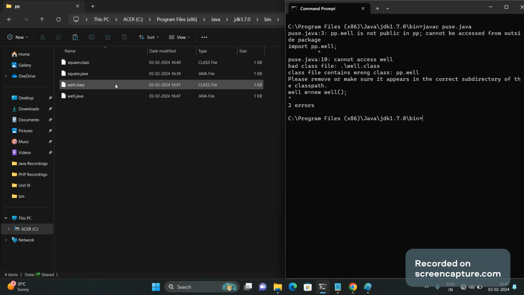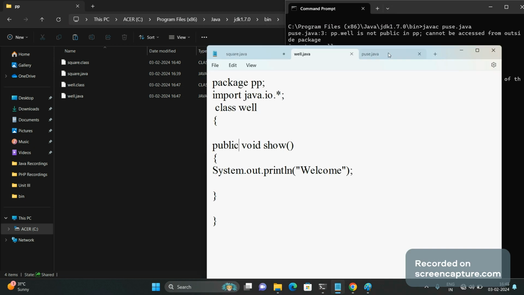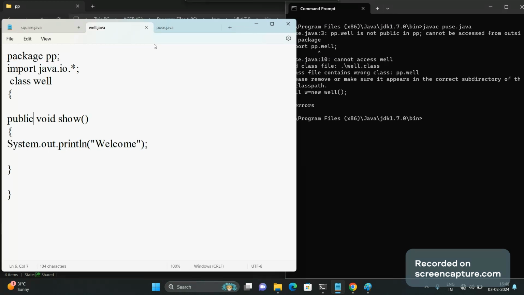Now see what it is showing. It is showing that we have imported the Well package but cannot access the Well class. Why? Because we have declared the Well class without the public access specifier. So it is not accessible outside of the pp folder.